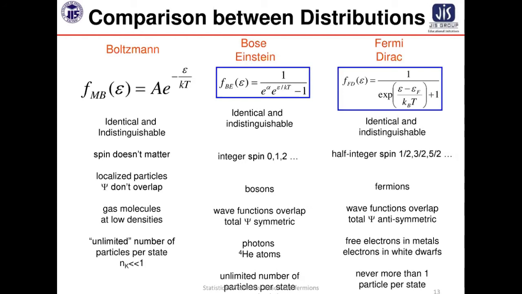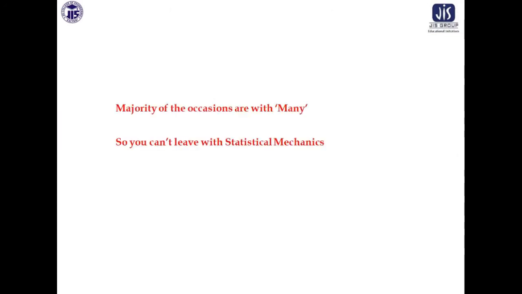These are the basic differences. The nature of the overlap wave function, symmetric and antisymmetric, is also a concept there, but I'm not focusing on that. So these are the main differences.